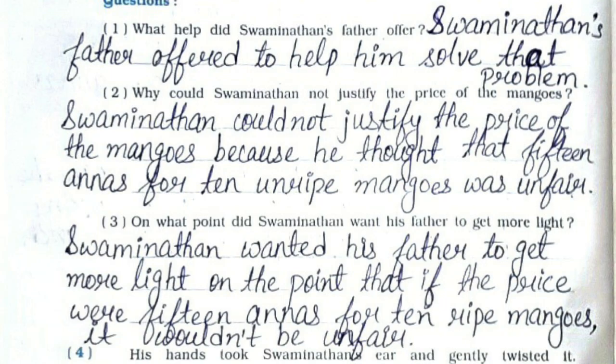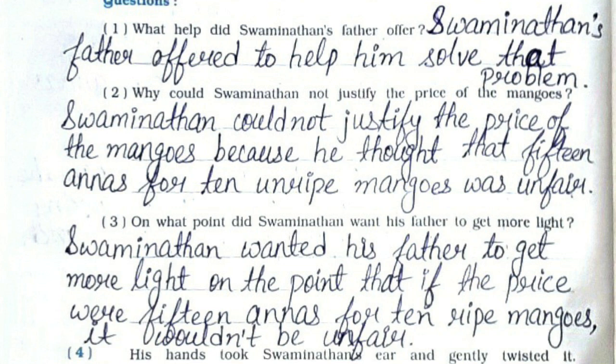First one, what help did Swaminathan's father offer? Swaminathan's father offered to help him solve that problem. Second, why could Swaminathan not justify the price of the mangoes? Swaminathan could not justify the price of the mangoes because he thought that 15 annas for 10 unripe mangoes was unfair.